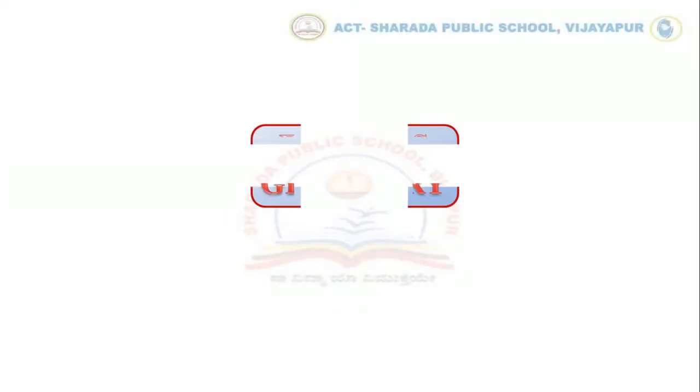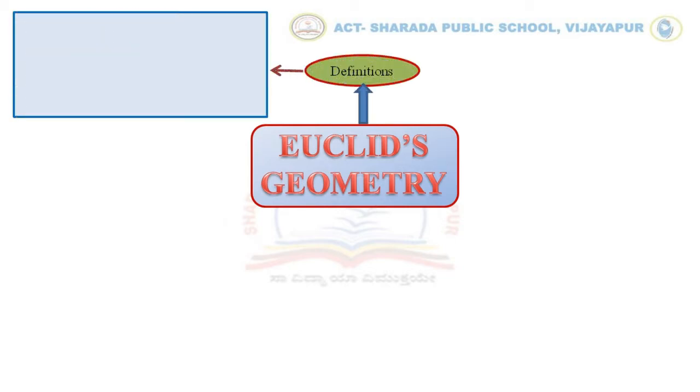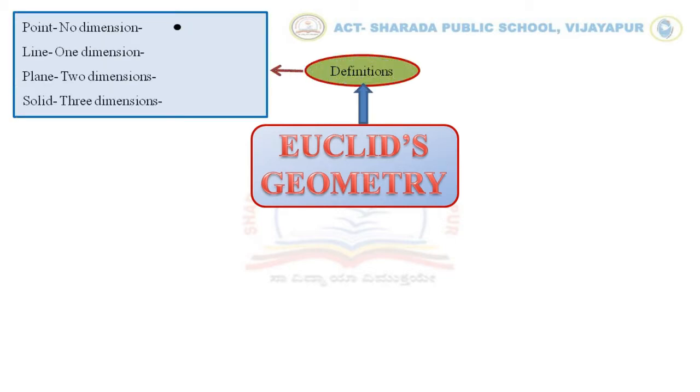Today we are going to revise the chapter Euclid's Geometry through its mind map. The definitions that we studied in Euclid's geometry are a point, a line, a plane, and a solid. All these are identified based on their dimensions.